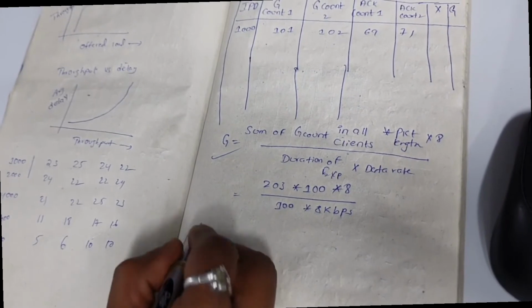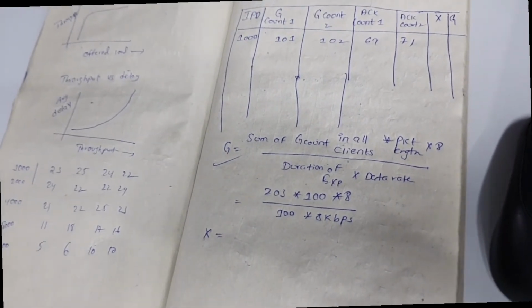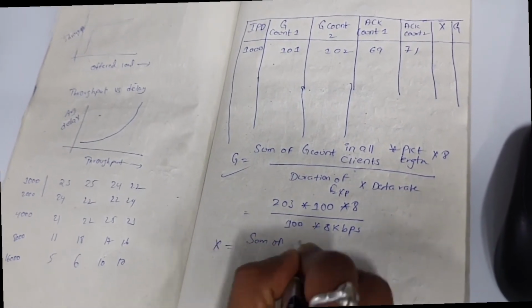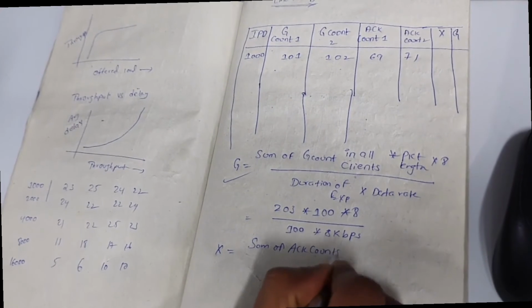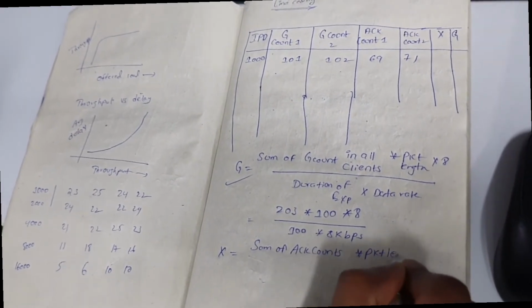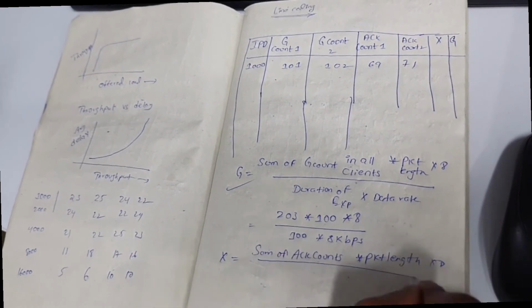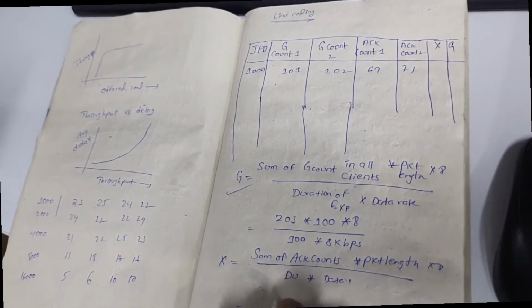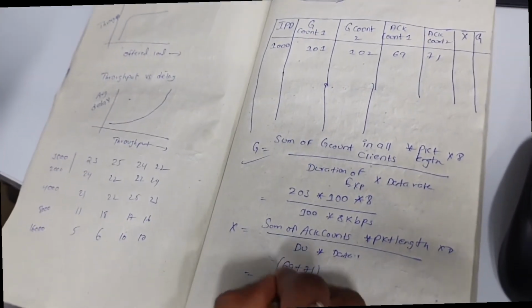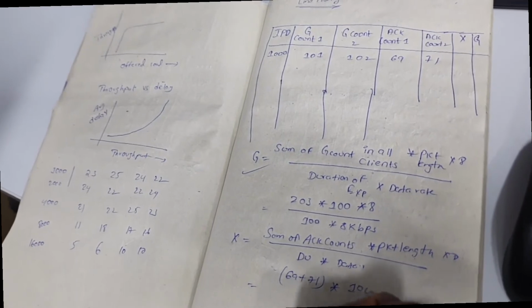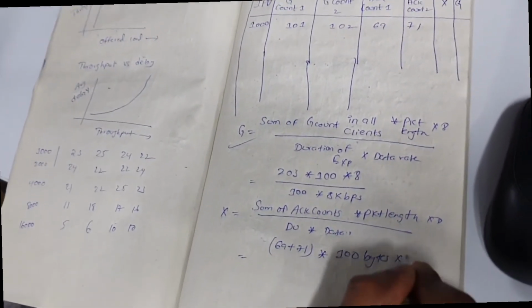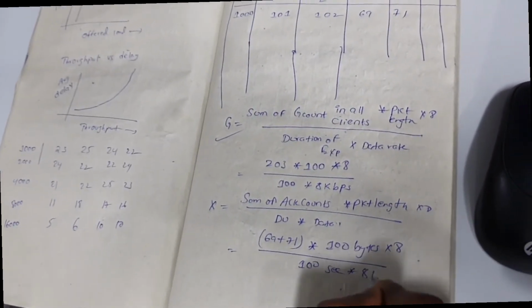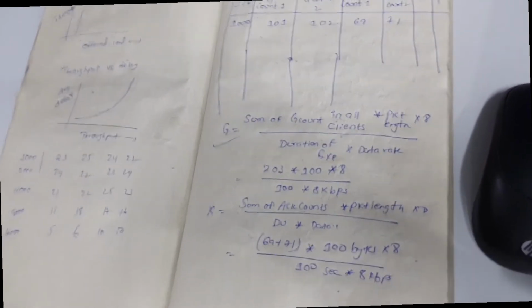Now you need to calculate the value of X. The value of X, which is practical throughput, is calculated as sum of acknowledgement counts into packet length into 8 by duration of the experiment into data rate. Here it is 69 plus 71 into packet length is 100 bytes into 8 by duration of experiment is 100 seconds and data rate is 8 kbps. Thus you can calculate the value of X.